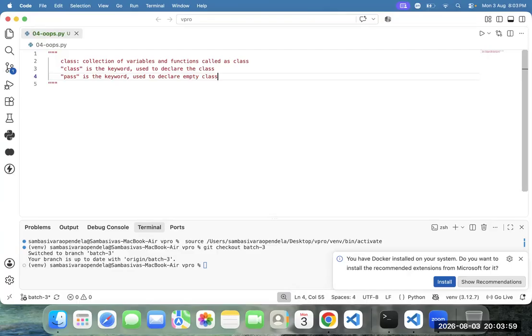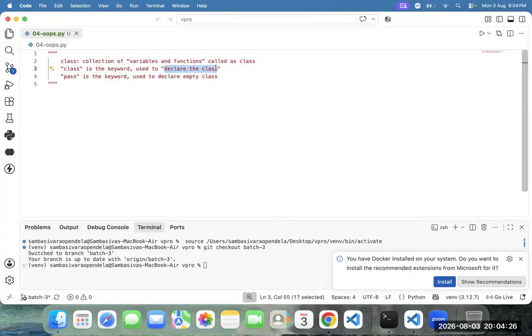What is point number one? What is class? It's a collection of variables and functions, called a class. Ravi, respond here. How to declare the class? With the help of which keyword? The class keyword. Class is the keyword used to declare the class.